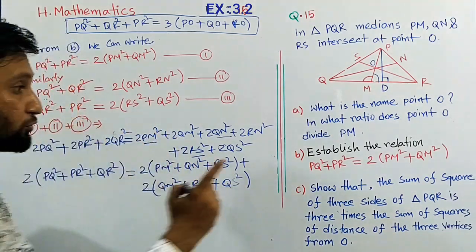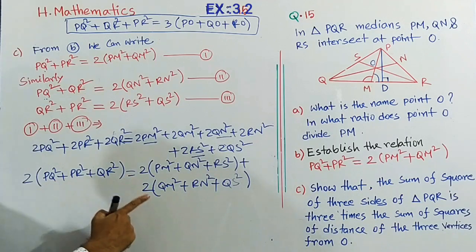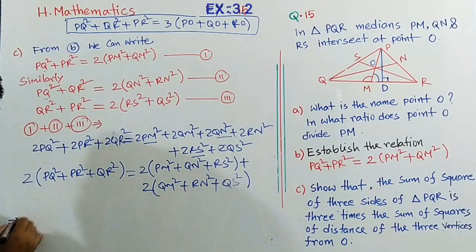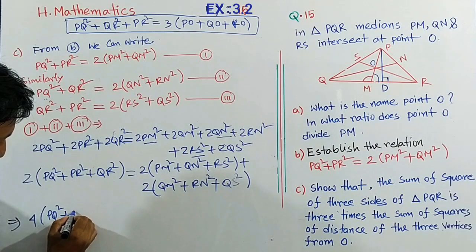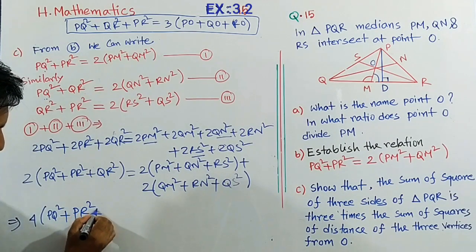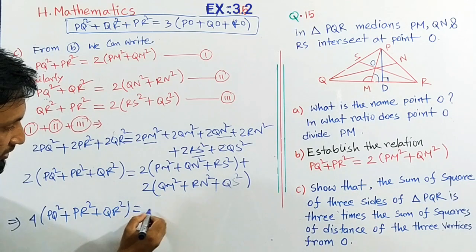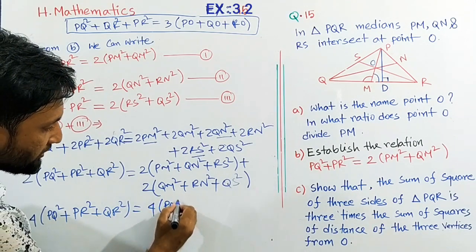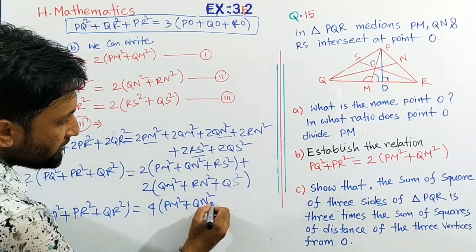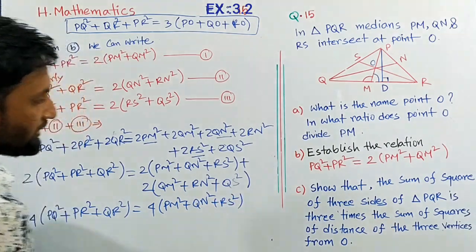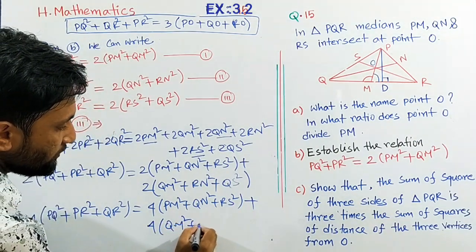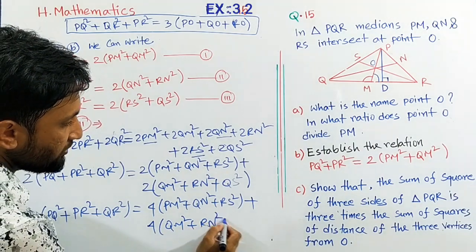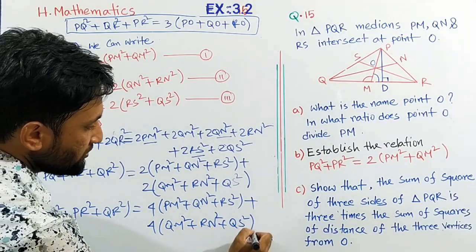Okay, now to prove this, technically we multiply this equation by 2. So here multiply by 2 on both sides, left hand side and right hand side. So 4 PQ square plus PR square plus QR square equals, multiplying by 2, 4 into PM square plus QN square plus RS square, and then the next part 4 QM square plus 4 RN square plus 4 QS square.